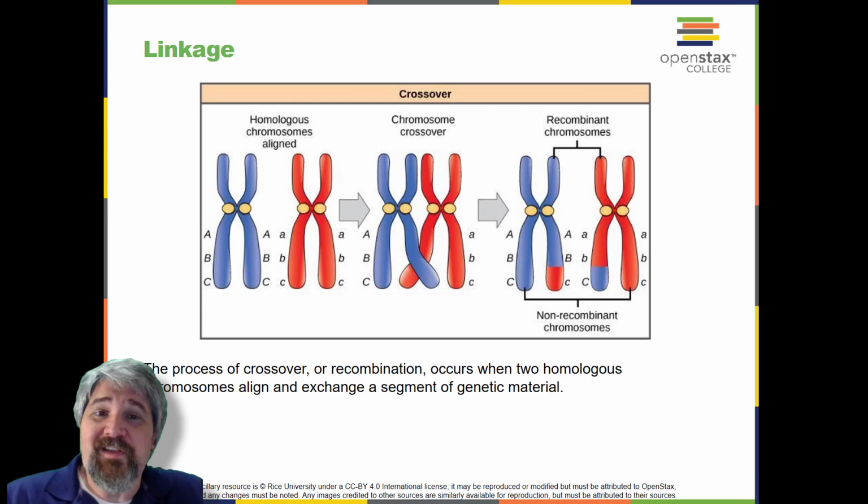Homologous chromosomes possess the same genes in the same order, though the specific alleles of the gene can be different on each of the two chromosomes. Recall that during interphase and prophase 1 of meiosis, homologous chromosomes first replicate and then synapse, with like genes on the homologs aligning with each other. At this stage, segments of homologous chromosomes exchange linear segments of genetic material. This process is called recombination or crossover, and it is a common genetic process.